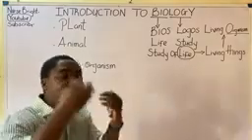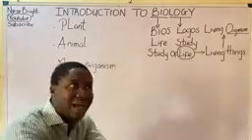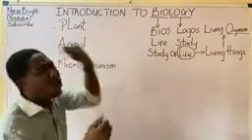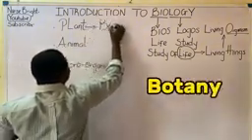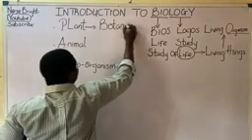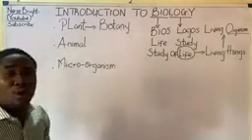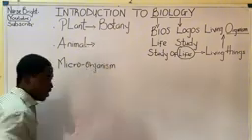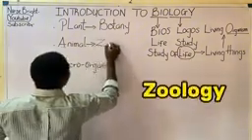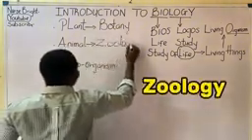So when we study plants as a branch of biology, what do we call that? It is regarded to be called botany. This must be noted. The study of plants is regarded to be called what? Botany. When we study animals, it is regarded to be called zoology. Are you following me?